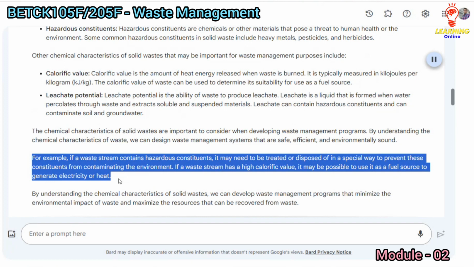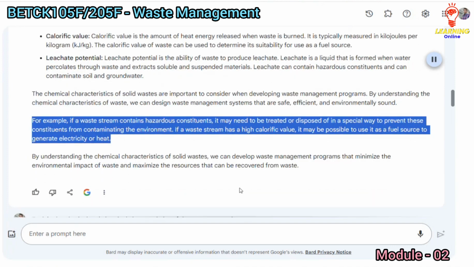If a waste stream has a high calorific value, it may be possible to use it as a fuel source to generate electricity or heat. By understanding the chemical characteristics of solid wastes, we can develop waste management programs that minimize the environmental impact of waste and maximize the resources that can be recovered from waste.